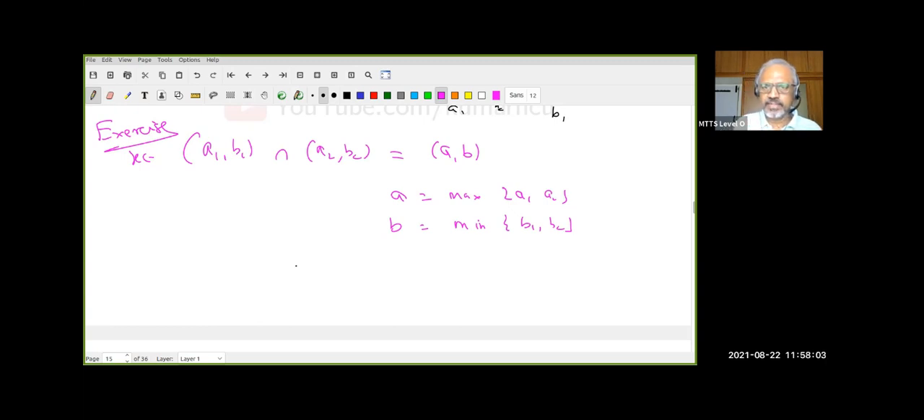I already showed that. If x belongs to this, it implies x is less than a1. x belongs to this means x is less than a2. Therefore, x must be less than the maximum of a1 and a2. You understand that? Therefore, x belongs to this. Therefore, x is less than a. And similarly, b.